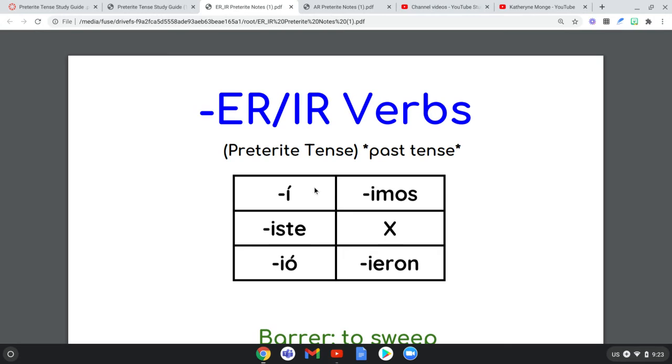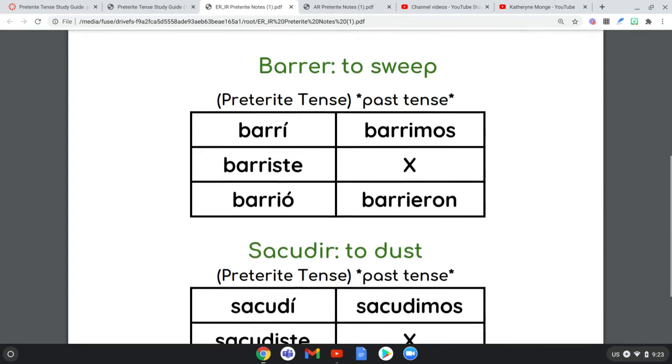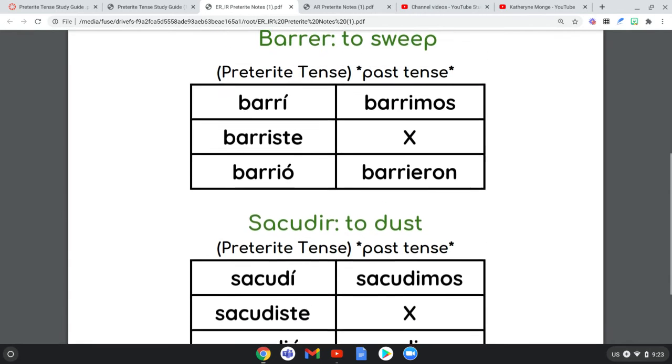Depending on what the verb is, if it's an IR verb, it fits perfectly, because all of these start with an I. If it's an ER verb you're changing, hopefully it doesn't get confusing, because technically you don't really use E's here. There's only one random E that shows up on this side. So this looks like it would fit only for an IR verb, but actually it's for both. I did give you two examples, one using an ER verb, one using an IR verb.